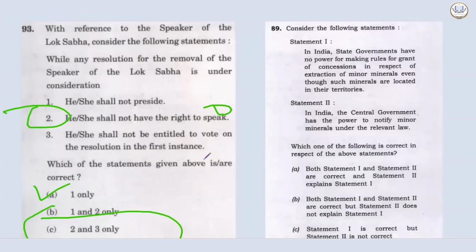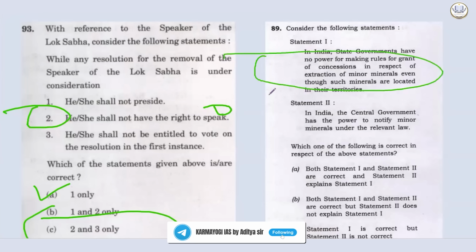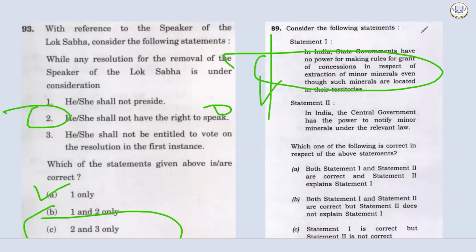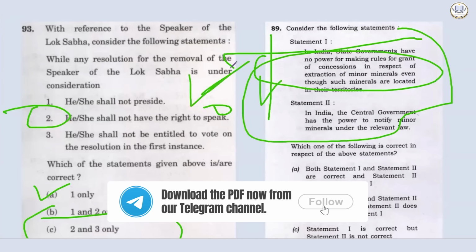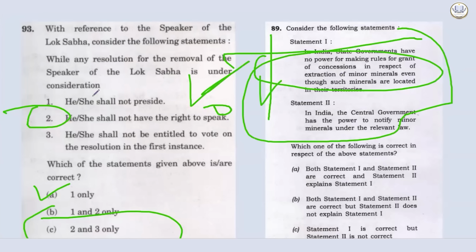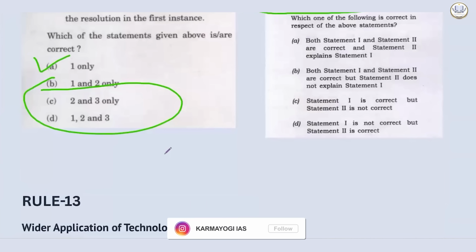Let's see another example. Statement 1: In India, state governments have no power for making rules for grant of concession in respect of extraction of minor minerals, even though such minerals are located in their territories. This is artificially trying to narrow down the power of a powerful body. This is a very, very common trap that you have to watch out for. You have to be very, very vigilant.